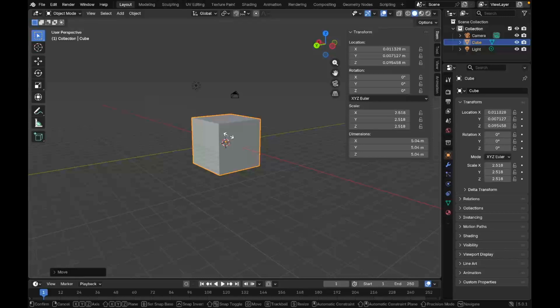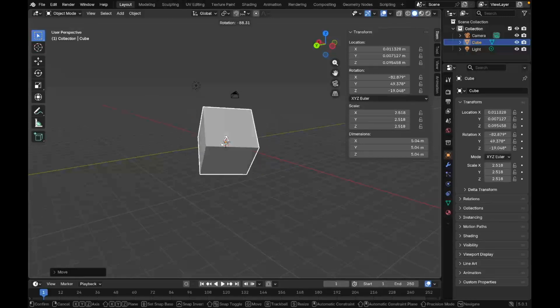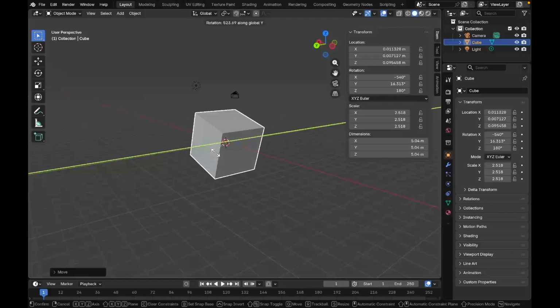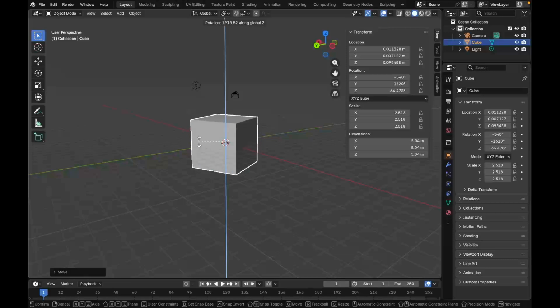For R, I rotate, and with X, it rotates along the X direction, with Y only along the Y direction, and with Z only along the Z direction.